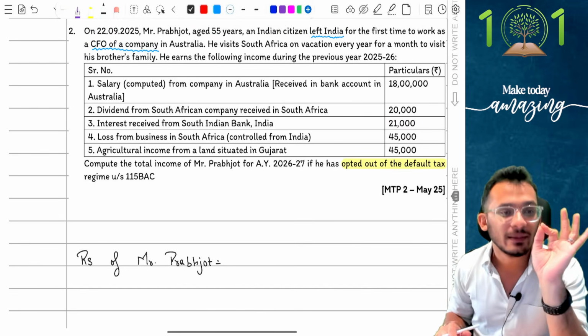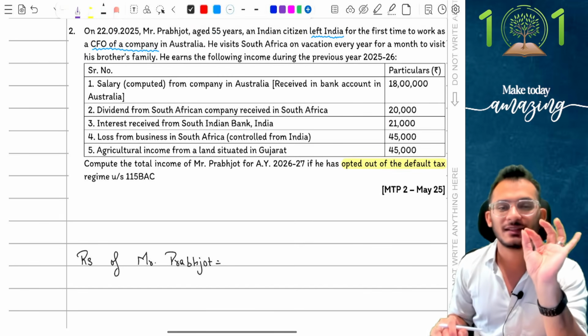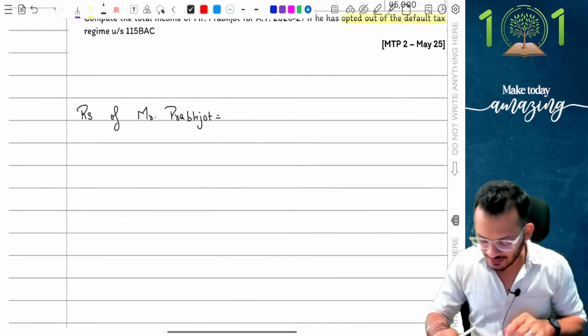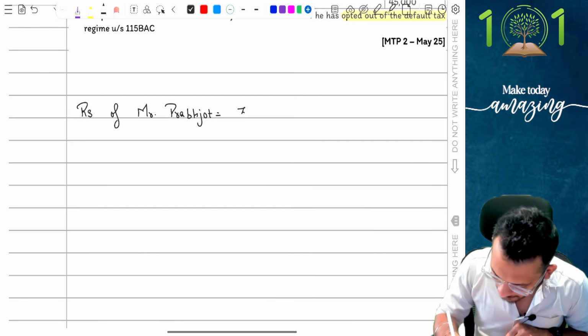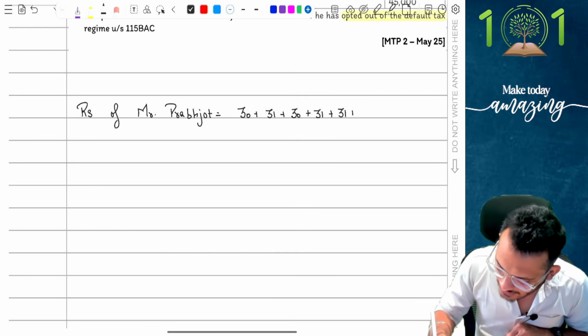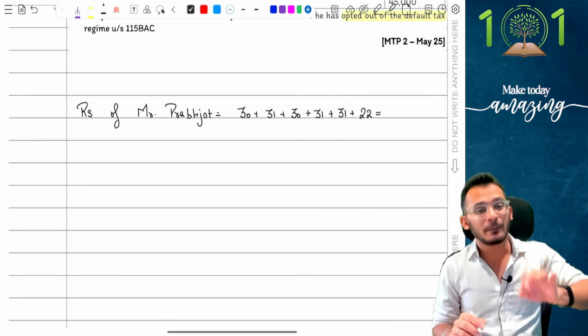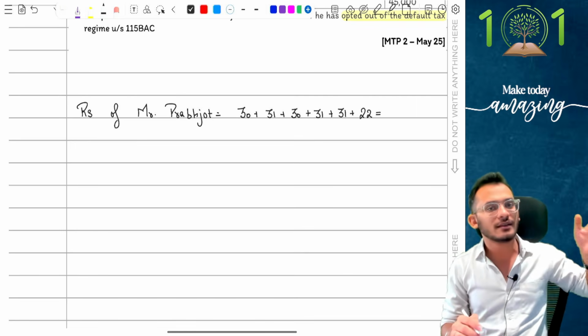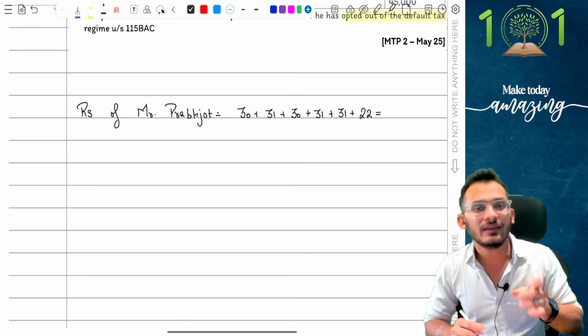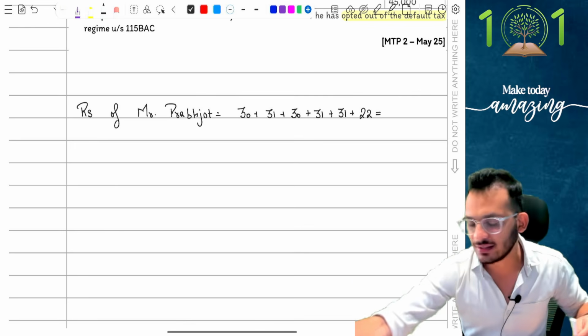So Mr. Prabjot, I need to check the residential status. Now look at this carefully. Person has left India on 22nd September, which means he was there from April. So let's check this properly. How much am I going to have? April ka 30 days, May ka 31 days, June ka 30 days, July ka 31 days, August ka 31 days, September ka 22 days. People, 22nd September is also considered as stay in India. Person leaving on the date of departure is also counted as stay in India.